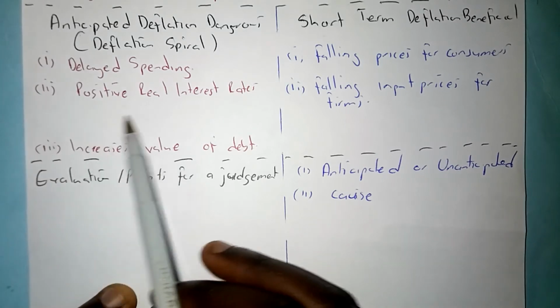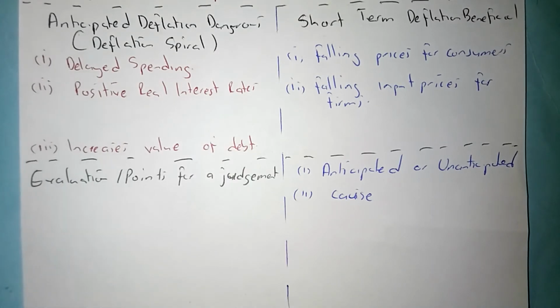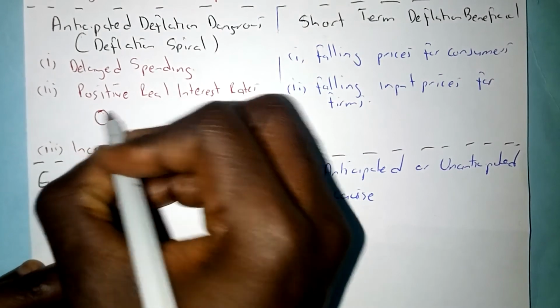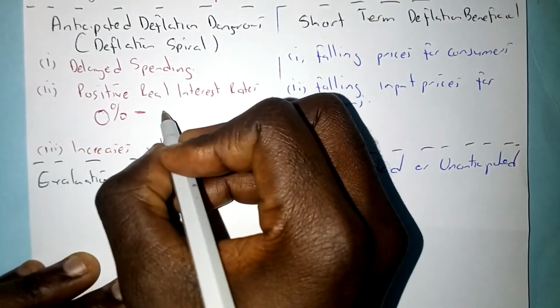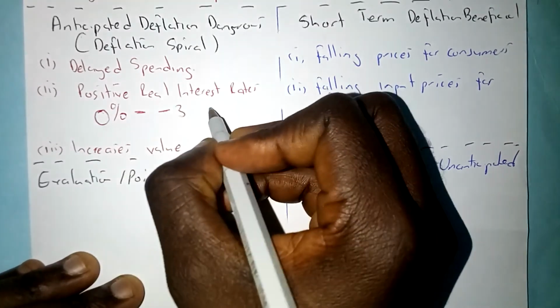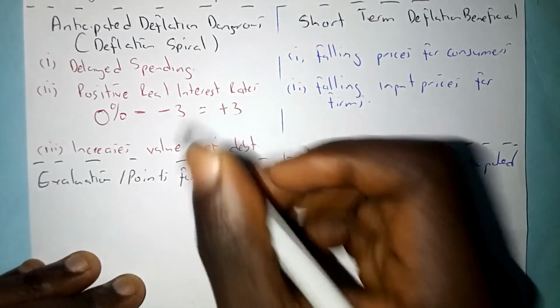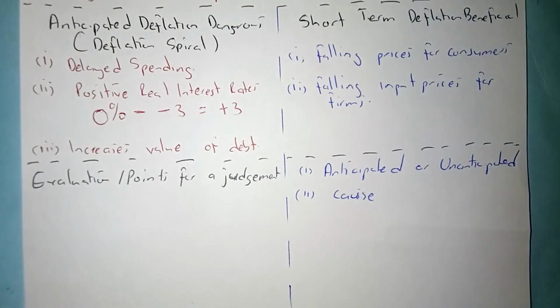Then we are talking about positive real interest rate. Even if we're talking about how you calculate a real interest rate, it will remain positive, because if the nominal interest rate was falling maybe to 0%, minus our deflation, let's say it was 3%, the real return on interest is still going to be positive. So consumers are incentivized to save money rather than borrow money, because borrowing money is going to make everything worse. They're incentivized to save so that they can have a real return. Their money will have purchasing power if they decide to make major purchases in the coming months. So that is another issue that you have to consider.